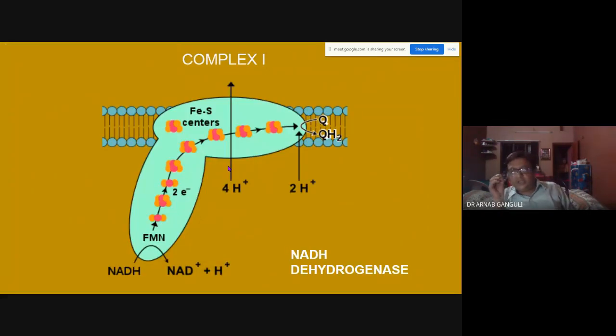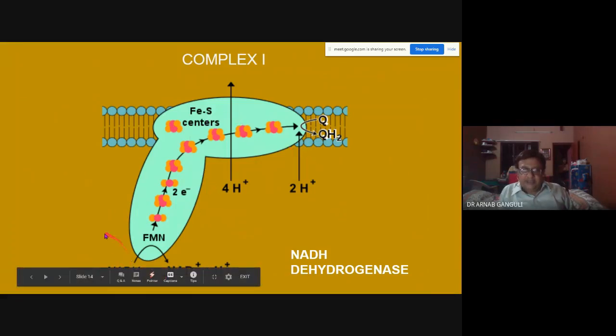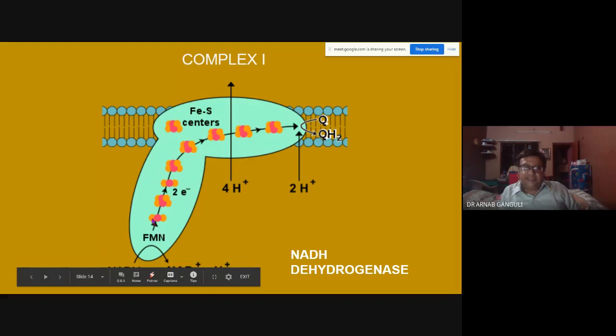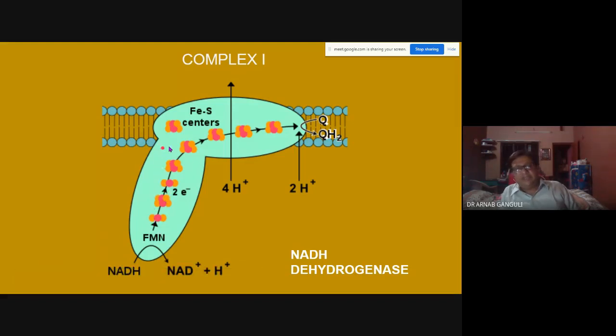So now let us go to complex 1. Complex 1 looks like this. Basically, you have NADH at the bottom of the screen, which is converted into NAD plus H plus plus 2 electrons. The 2 electrons go through these electron carriers. It jumps from here to here, passes the electron from here to here, passes it from here. At each step, some energy is released.